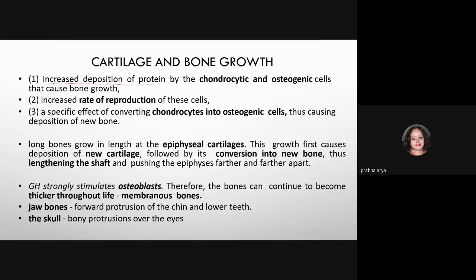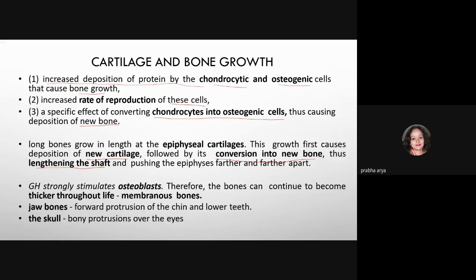Now, cartilage and bone growth. Increased deposition of protein by the chondrocytic and osteogenic cells causes bone growth. At the same time, it increases the production of these cells, and has a specific effect of converting chondrocytes into osteogenic cells, thus causing deposition of new bone. This way, long bones grow in length at the epiphyseal cartilage. This growth first causes deposition of new cartilage, followed by its conversion into new bone, thus lengthening the shaft and pushing the epiphysis further and further apart.